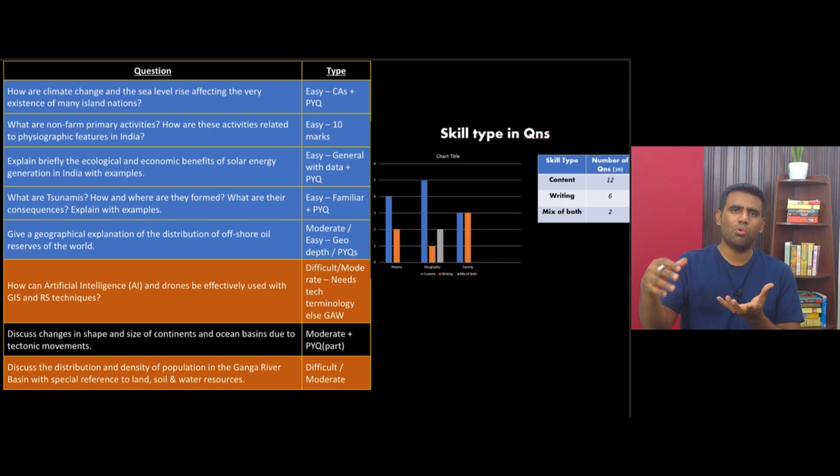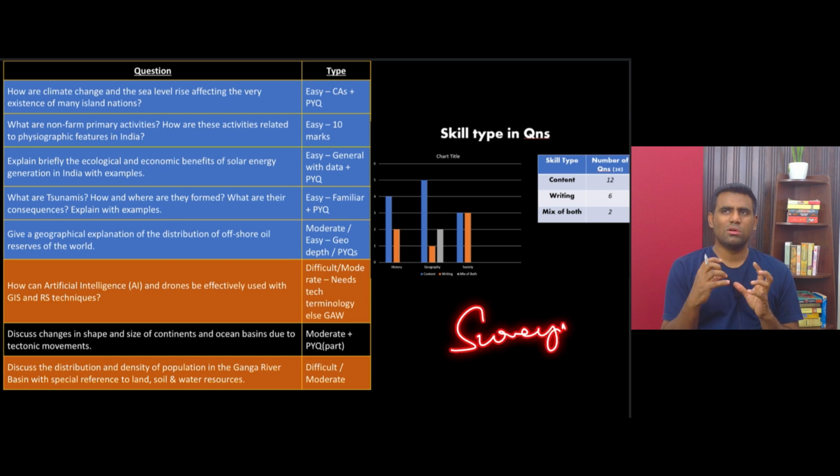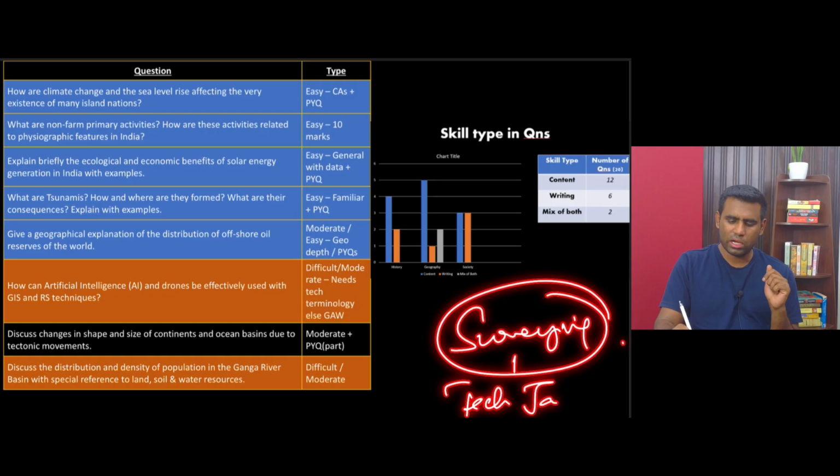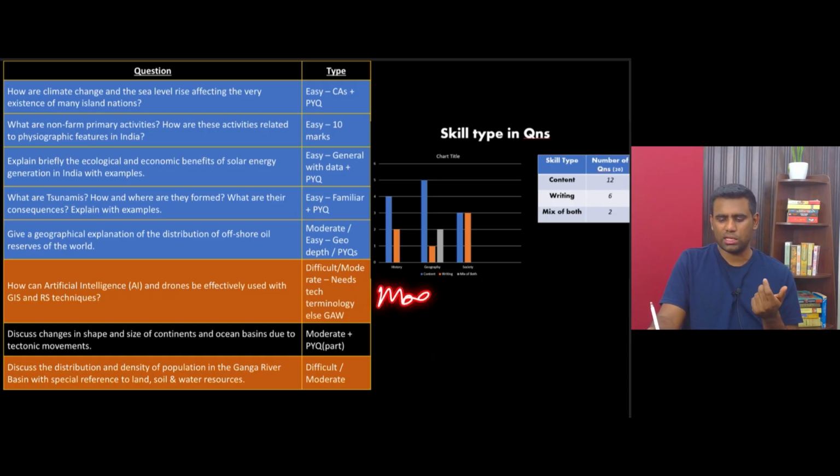You need to understand how map making actually works, right? You need to know how weather prediction works, how surveying works. It's only when you have the right technical jargons in place, you will be able to write a perfect answer for this question. That's why I have brought it under moderate or difficult category.